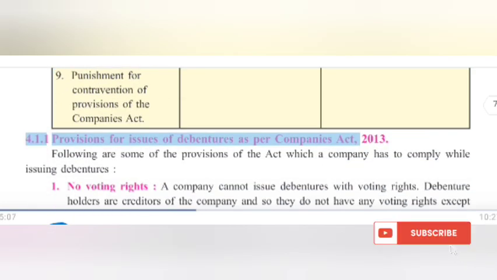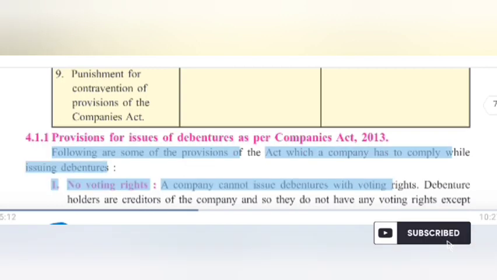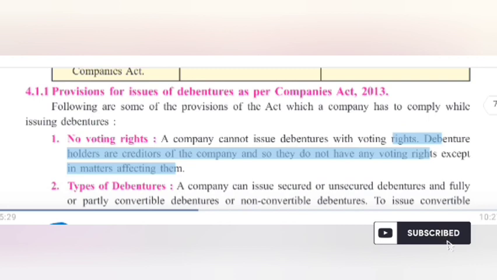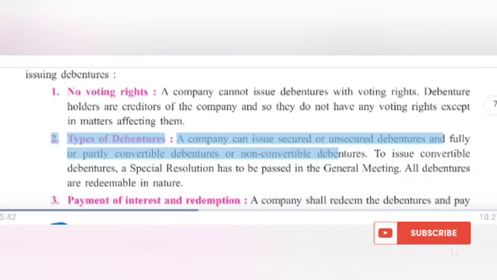4.1.1 Provisions for issue of debentures as per Companies Act, 2013. Following are some of the provisions of the Act which a company has to comply with while issuing debentures. 1. No voting rights. A company cannot issue debentures with voting rights. Debenture holders are creditors of the company and so they do not have any voting rights except in matters affecting them.